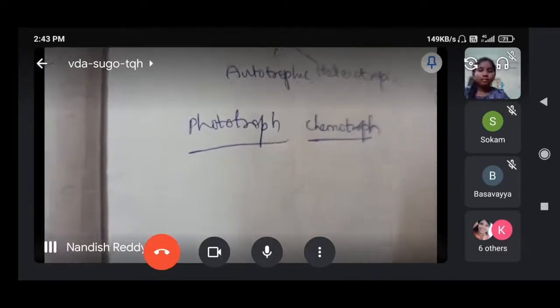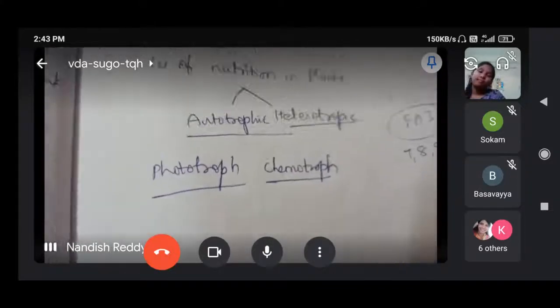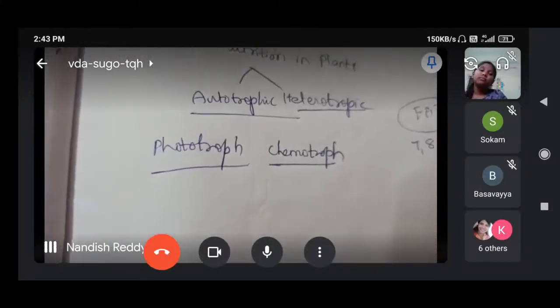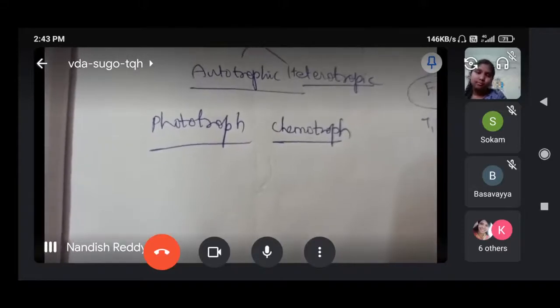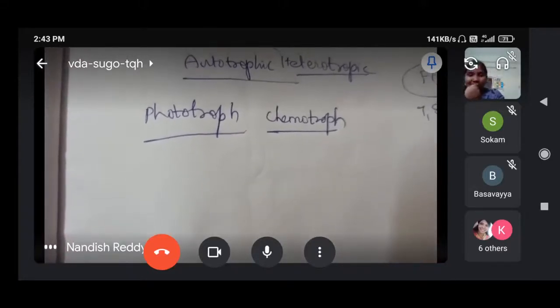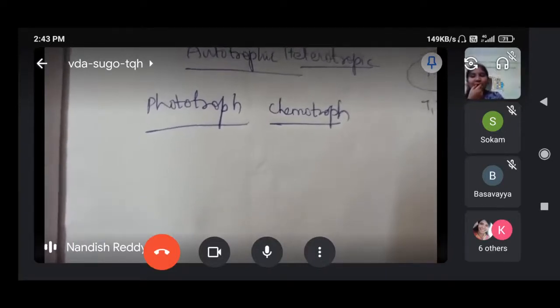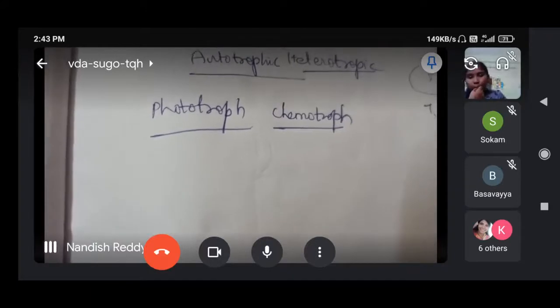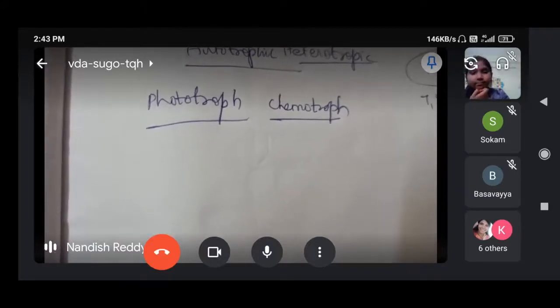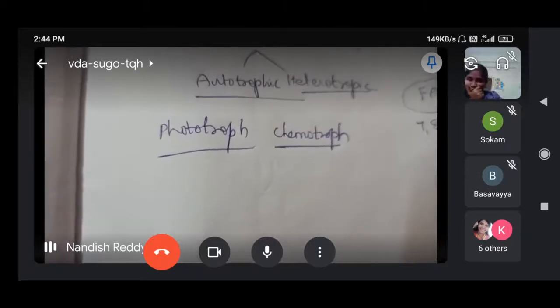Coming to heterotrophic nutrition, heterotrophs do not produce their own food. They have to take food from an outside source and synthesize it. Afterwards they get energy and release carbon dioxide and water, depending on the organism. In that manner, heterotrophic nutrition happens.